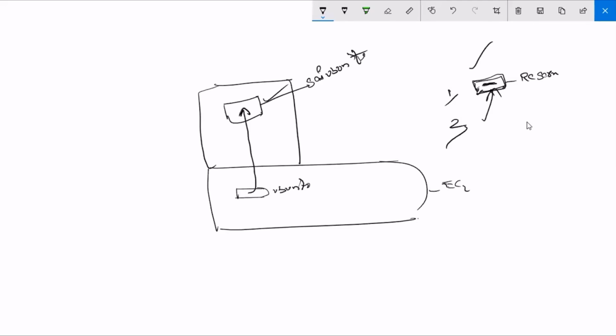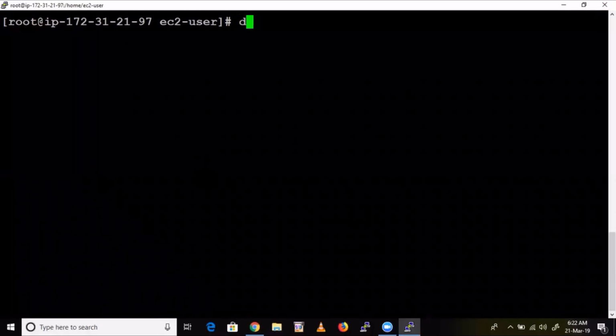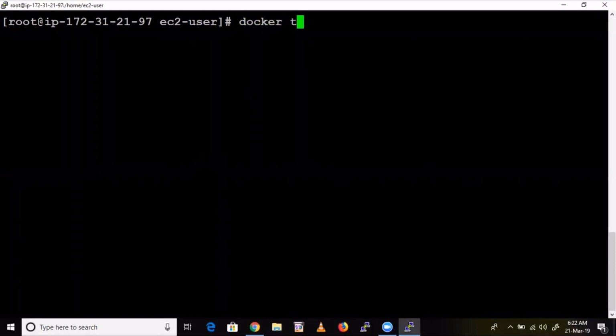So that time if you push that Ubuntu, by default it will go and sit in that location only, guys. If you push other image, it won't go and sit in that one, because it's reserved for that Ubuntu only. Okay, so what we do, just let's reserve some space. Docker tag Ubuntu.